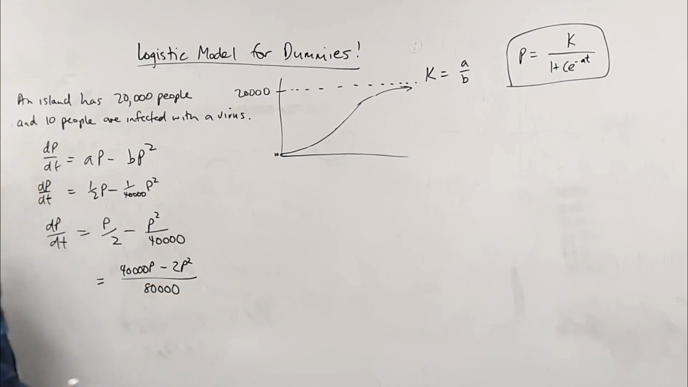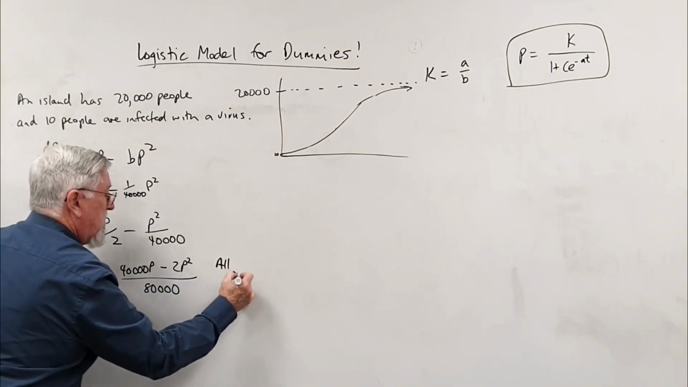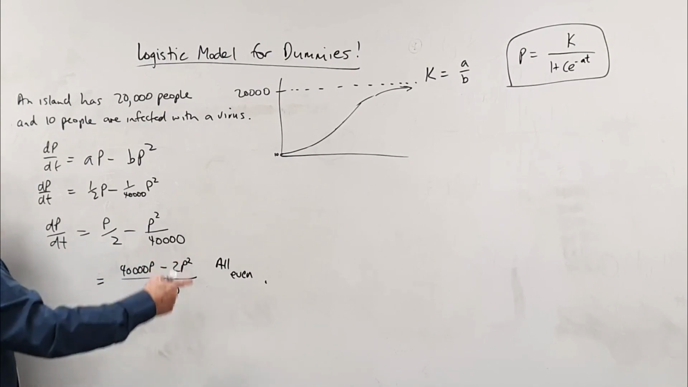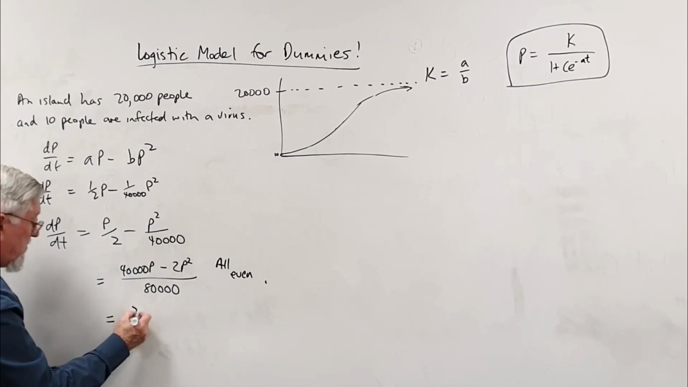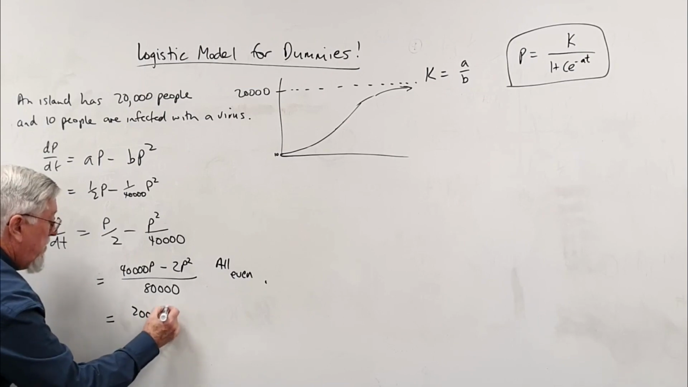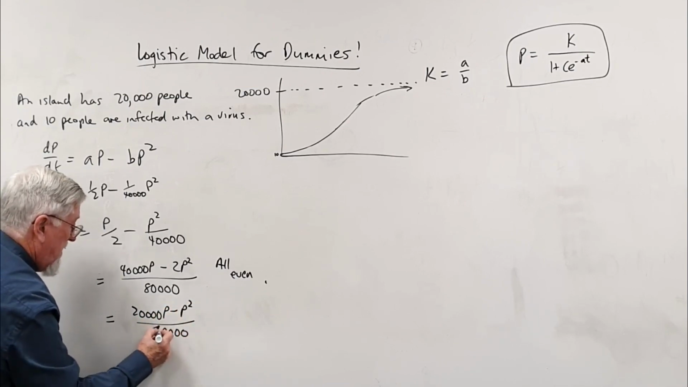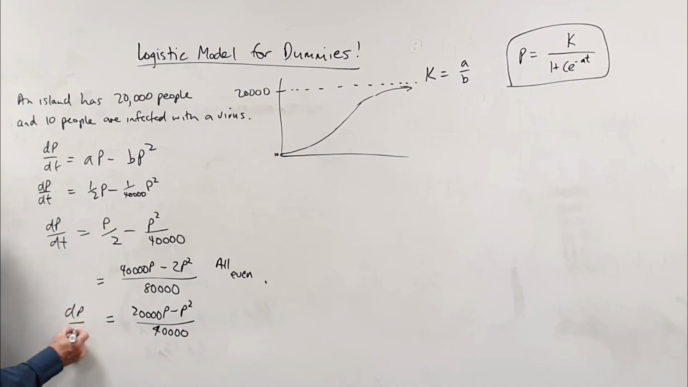Problem with that method is, now we've got to simplify that fraction. They're all even. So what can you do when they're all even? Divide by 2. Divide that by 2, divide that by 2, divide that by 2. So we've got 20,000 P minus P squared on 40,000. A little bit better, numbers are yucky. We've got dP/dt is that. Now can we separate the variables?